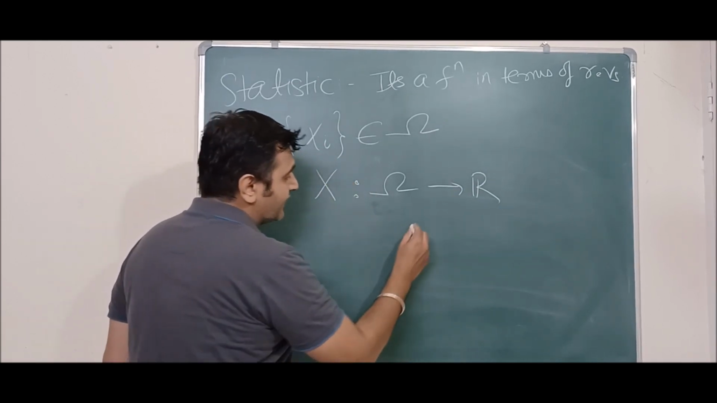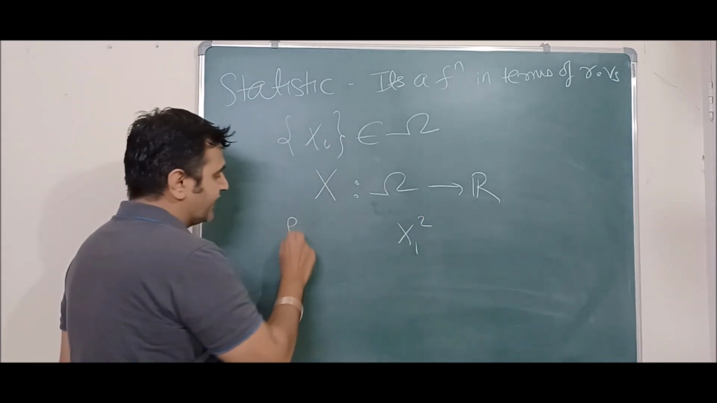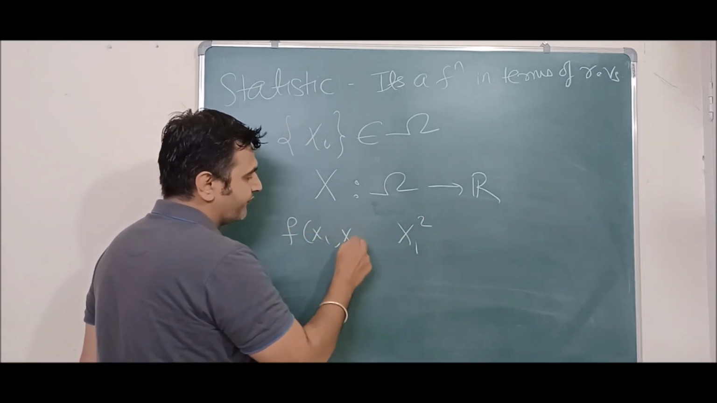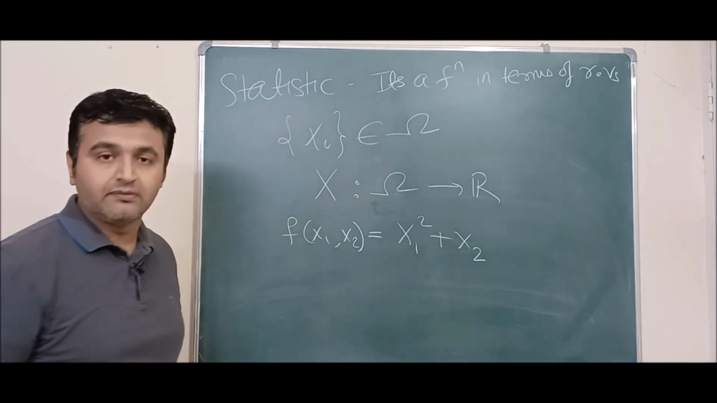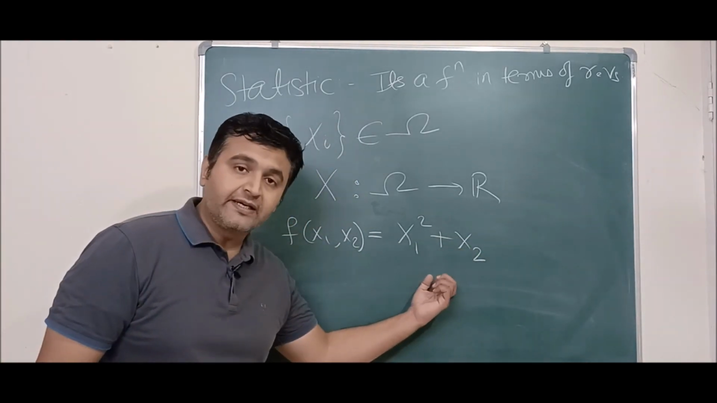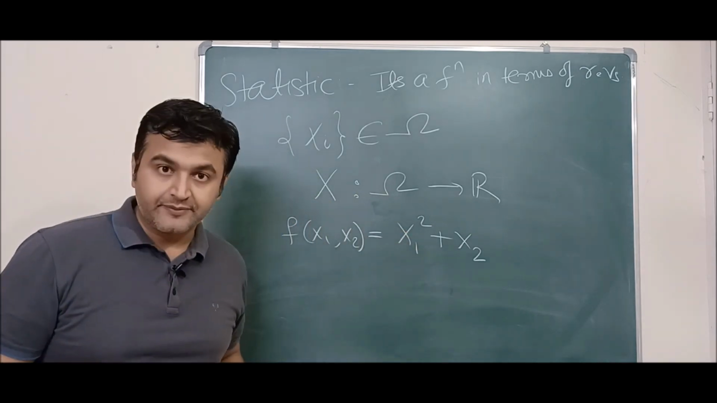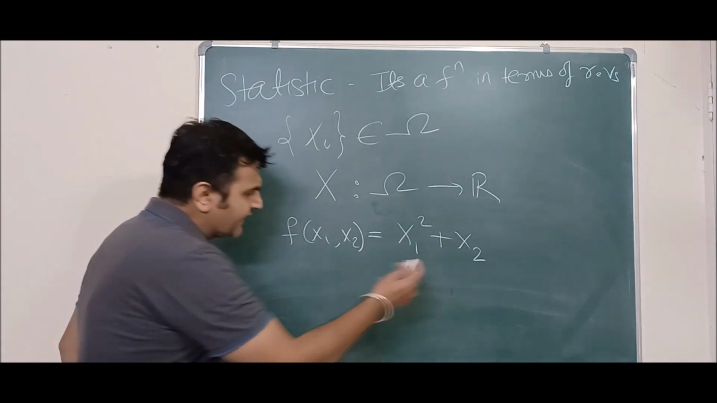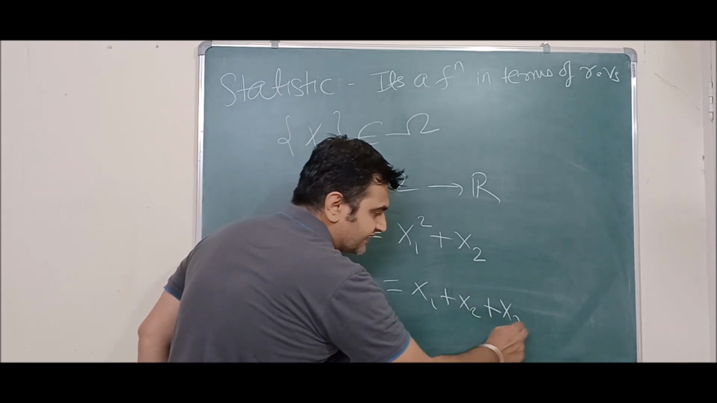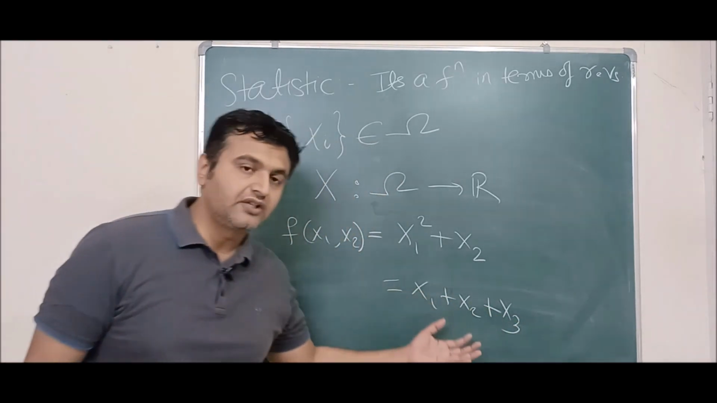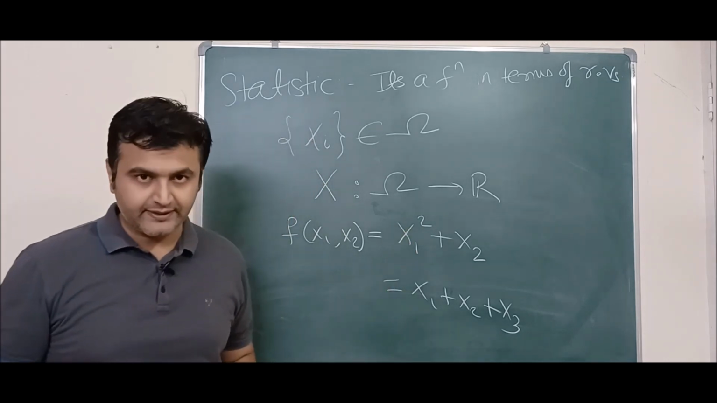So suppose I take f of x1, x2, which I write as x1 square plus x2, where x1 and x2 are random variables. So this is a function involving random variables, so this is a statistic. Or I can take anything. If I take x1 plus x2 plus x3, with 3 random variables, then this is a function consisting of random variables. So this is also a statistic.